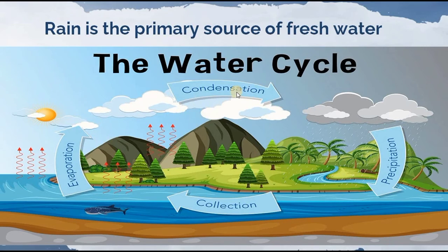Condensation forms clouds and precipitation brings water back to earth in the form of rain and snow. This is called water cycle, and afterwards this water is collected in the different water bodies.